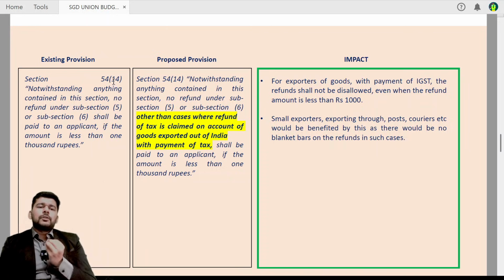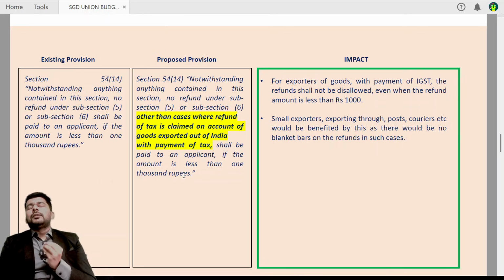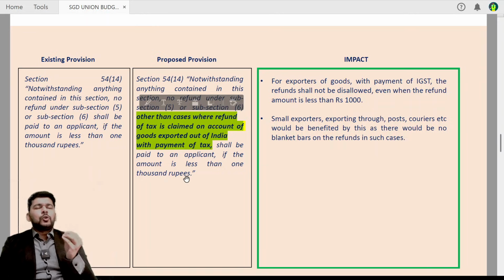Under section 54 subsection 14, currently there is a limitation in claiming refund if the refund amount is less than rupees 1000. Friends, if the proposed provision is taken into consideration, if the supply of goods with payment of IGST has a refund amount up to rupees 1000 as well, that will be permitted under the proposed provisions without any bar on the amount.